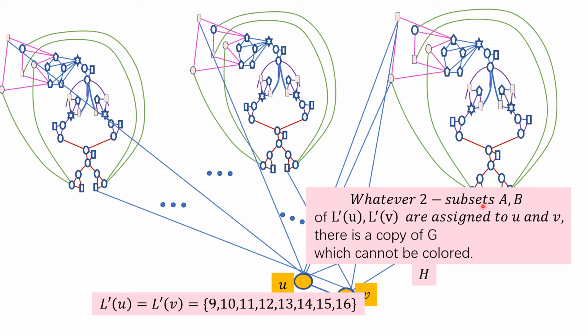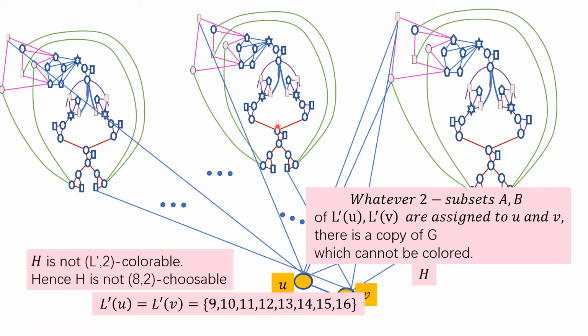Whatever 2-subsets A, B you assign to U and V, there is a copy of G that cannot be extended. The coloring cannot be extended. So H is not L prime 2-colorable, and hence H is not 8-2 choosable. Okay, so we have a graph which is not 8-2 choosable.